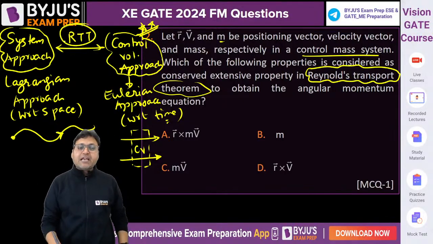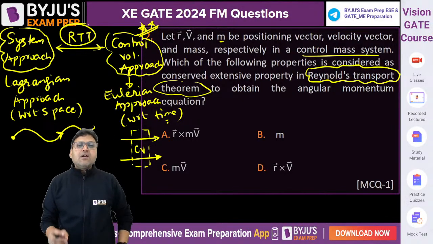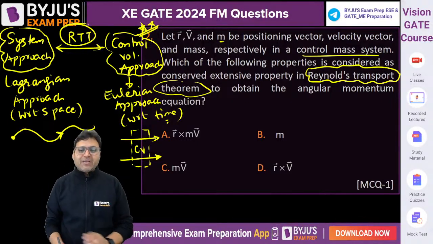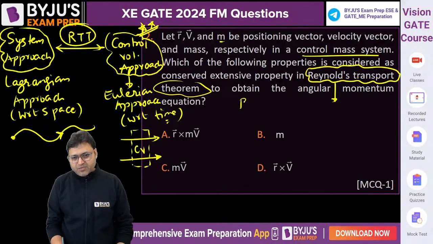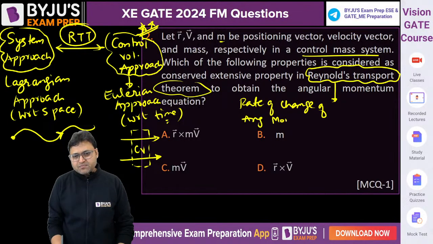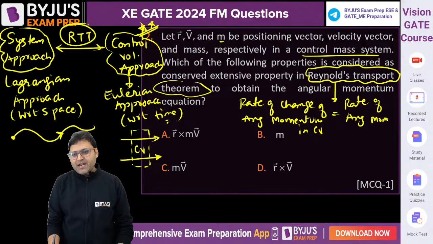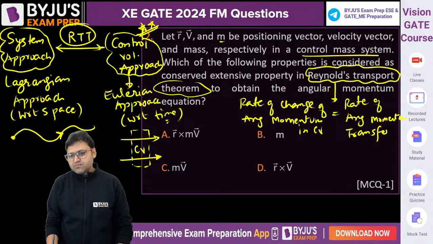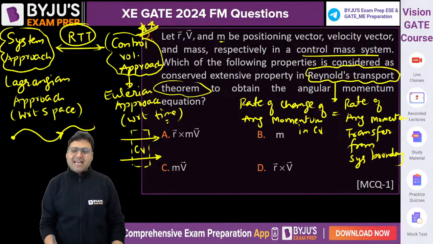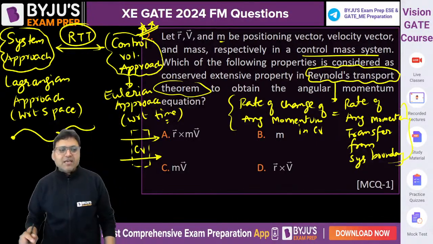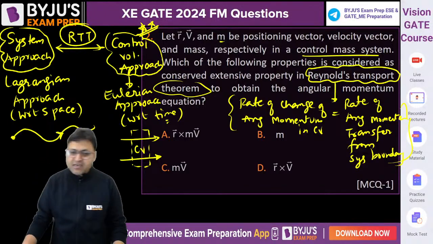And according to Reynolds transport theorem, the rate of change of angular momentum in the control volume is equal to the rate of angular momentum transfer across the system boundary.